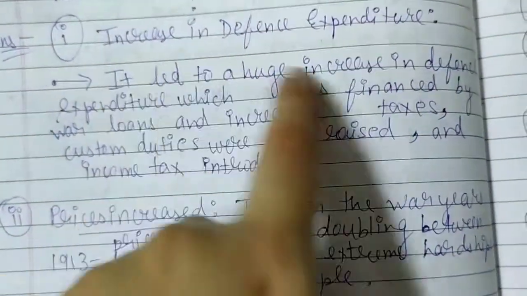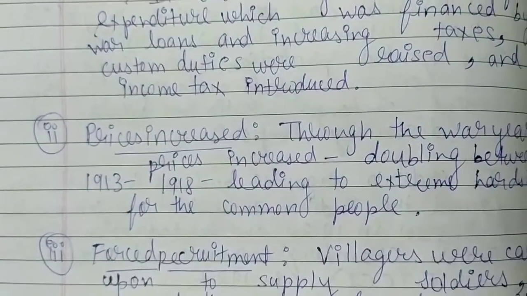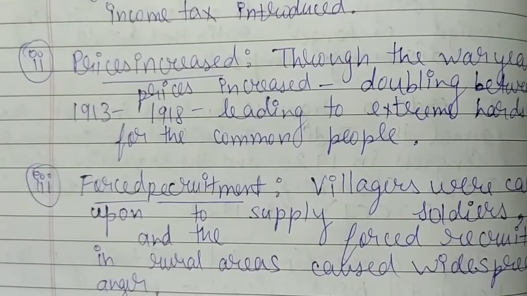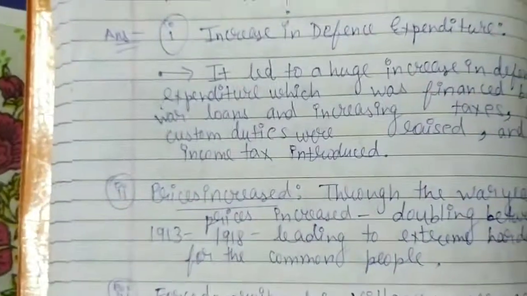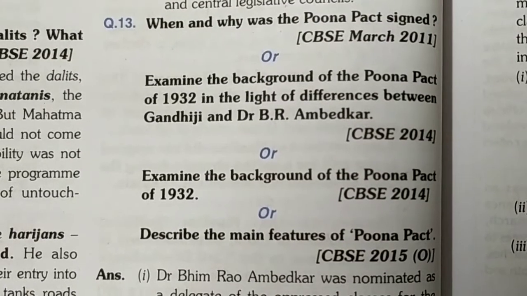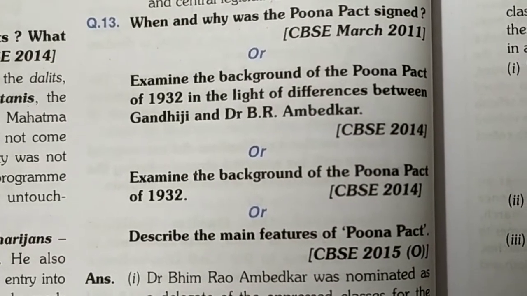First point is the increase in defense expenditure. Second point is that prices increased. Third point is forced recruitment. So only these points you need to write in 3 markers. Another 3 marker question is: when and why was the Poona Pact signed?